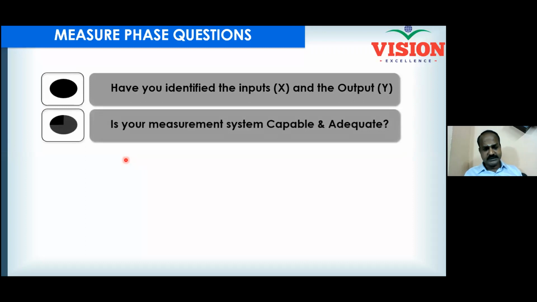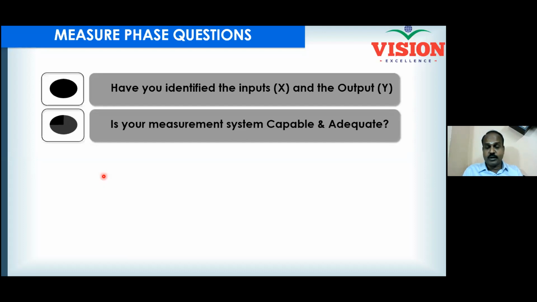Is your measurement system capable and adequate? I call a measurement system capable if it produces data without any error. I will also call my measurement system adequate if it is capable of working in the range within which I produce parts. My range may be 10 plus or minus 0.001, 10 mm plus or minus 0.001.